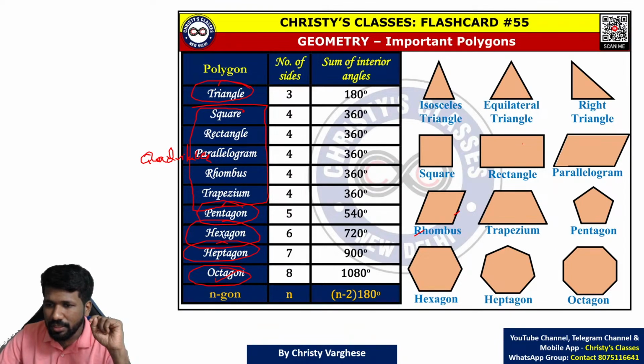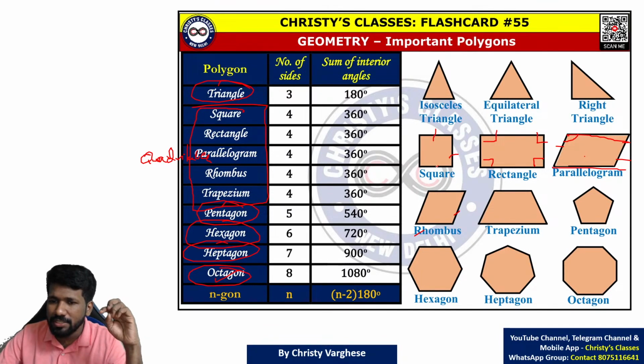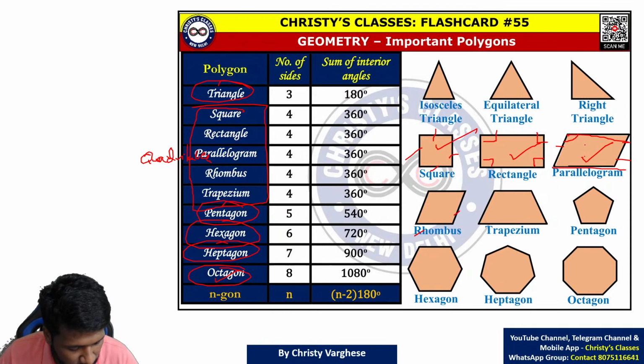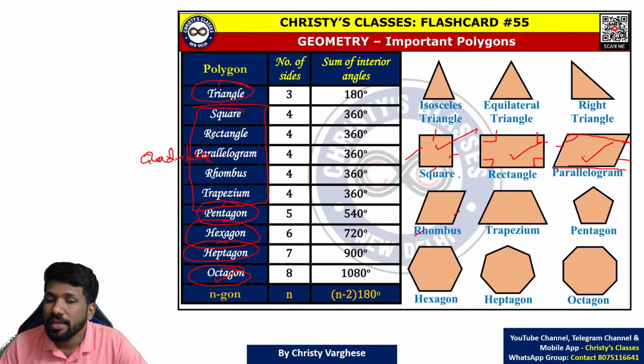Now, we can start with parallelogram. A parallelogram is a quadrilateral whose opposite sides are parallel and equal. All angles may not be equal. But for a parallelogram, if all angles are equal, that is called a rectangle. And for a rectangle, if all sides are equal, that is called a square. That means square is a subset of rectangle, which is a subset of parallelogram, we can say.